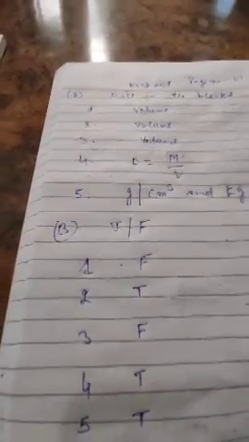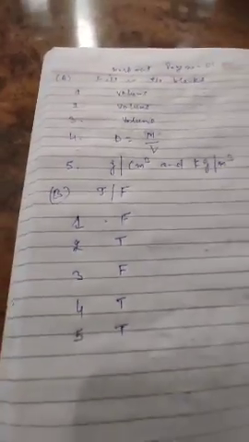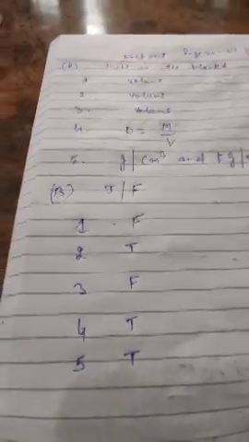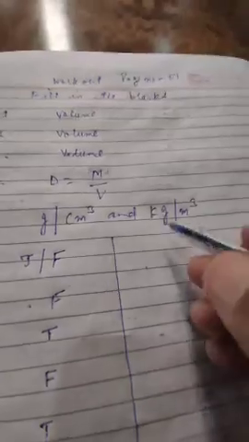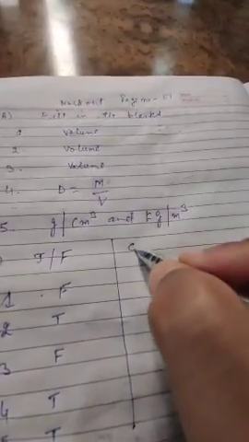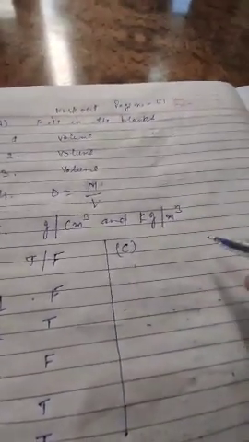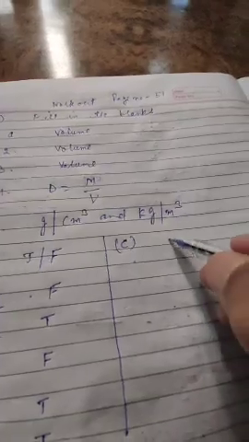Now you can go through it. The first one is false. The second one is true. Third one is false. Fourth one is true. And fifth one is true. Now move to the next, that is C part. Take the best choice.